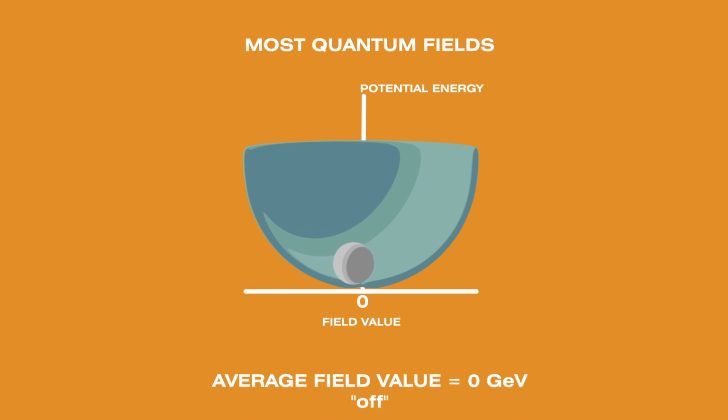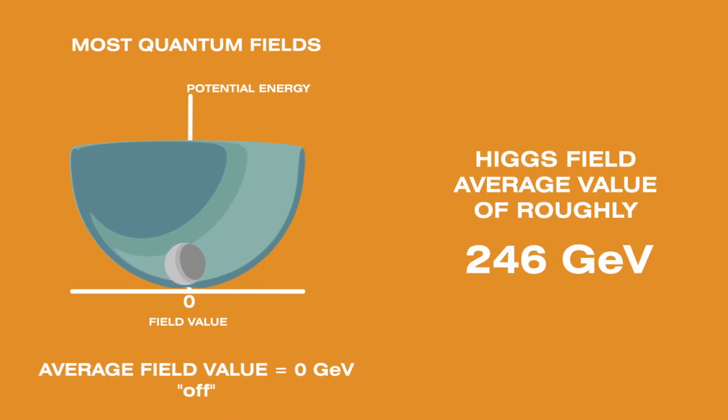But for the Higgs field to always interact with particles, it must always be on. And it is. While most fields have a bowl-shaped energy graph and settle at a zero value, the Higgs settles at a non-zero value. But doing this breaks symmetry. Without symmetry, physics is inconsistent and can sometimes even fail.